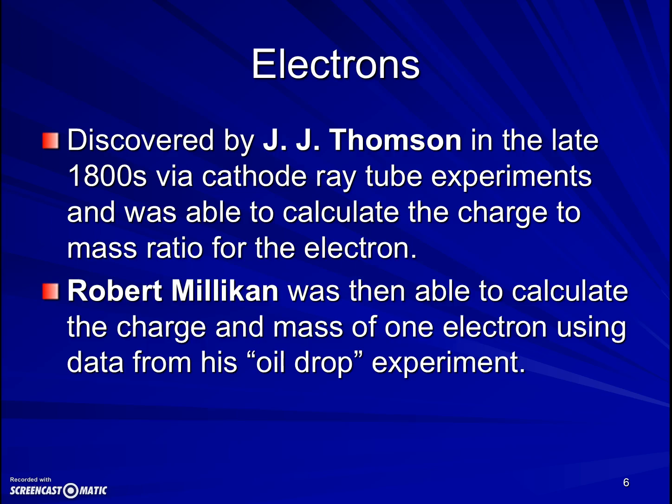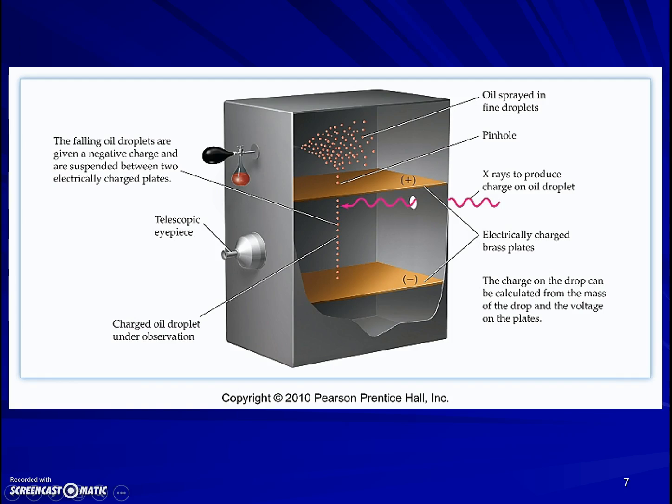Robert Millikan did an experiment, I'm going to show the picture on the next page, that was able to calculate the charge on an electron, and therefore able to use Thomson's work to calculate the mass. The way that worked is he took some oil and sprayed it in a very fine mist into this box, where he had a telescope that he could watch what the oil droplets were doing. They dropped through a pinhole in this plate, and this plate has a positive charge that is controlled, how positive it is and how negative this one is, from a controller that he had outside the box.